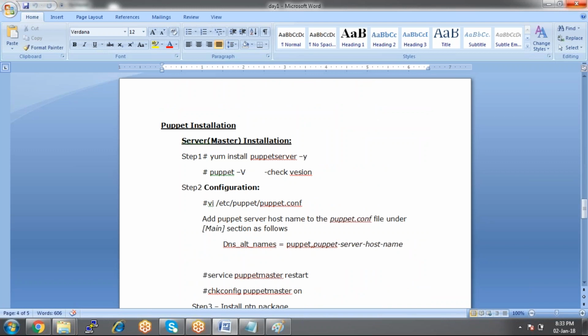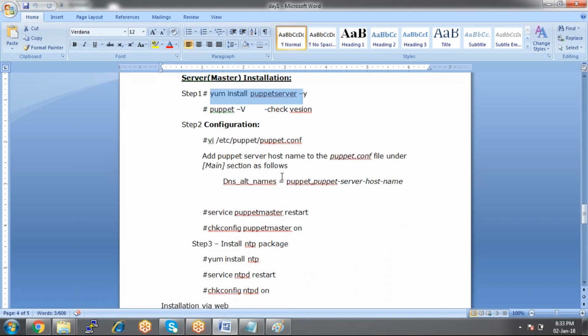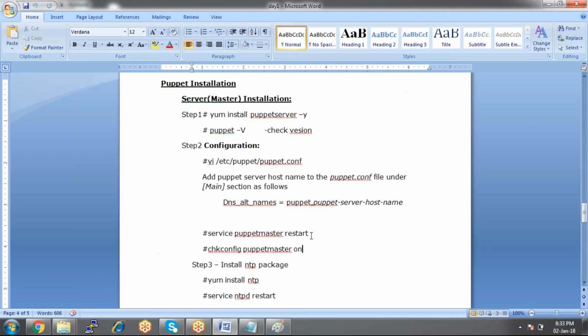Now the installation part. The installation part is somewhat complex. First install Puppet Server. What is the package here? yum install puppet-server is the package. After this, we need to do some configurations. Let me open that.